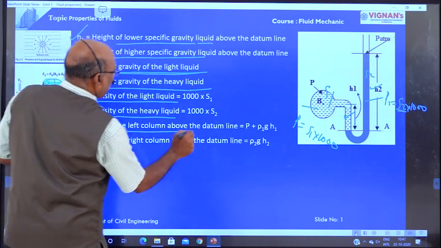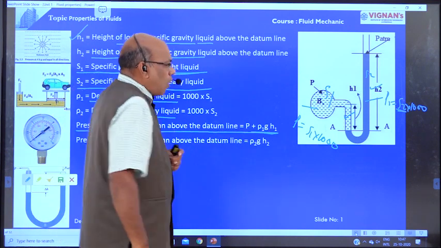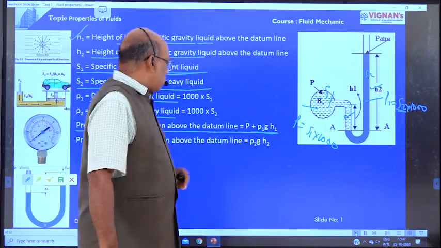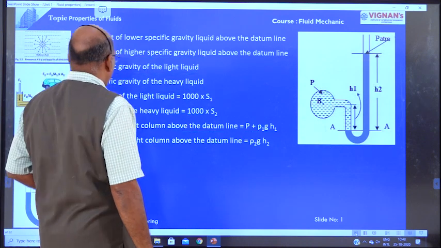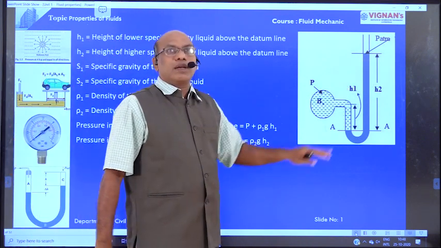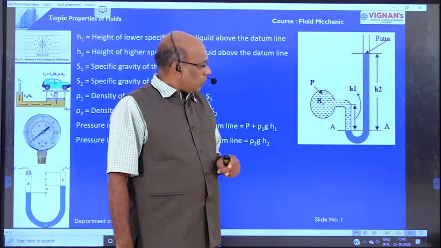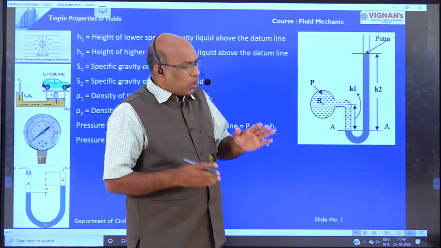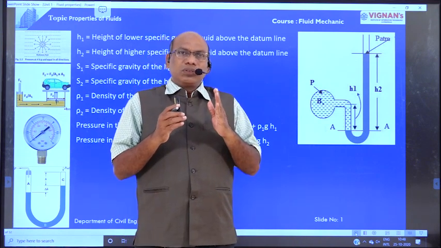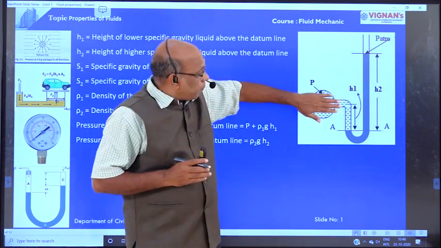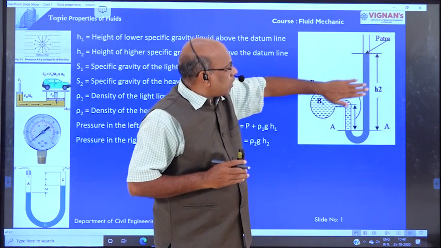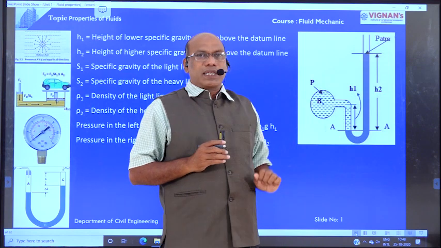Now the pressure in the left limb above the datum line. We are going to determine the pressures in the left limb and the pressures in the right limb, right? Here only one technique is used: the pressure in the left limb must be equal to the pressure in the right limb.